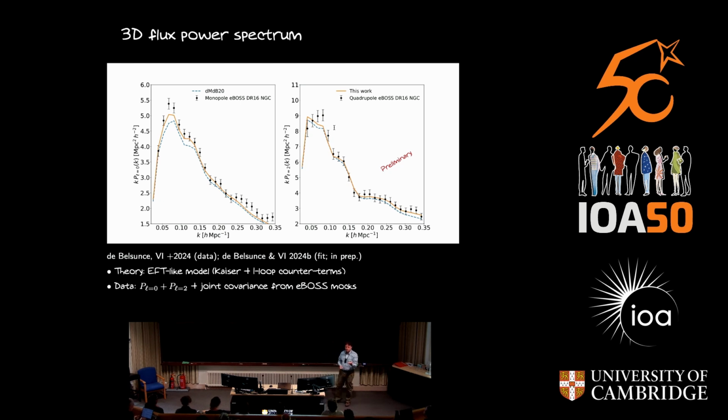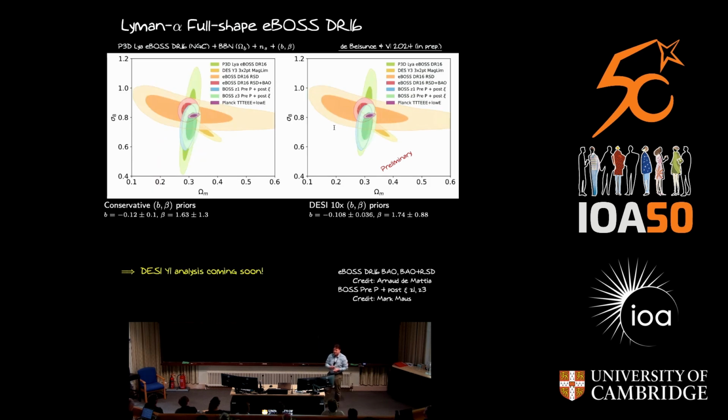And we are now in the process of using an EFT-like, an analytic modeling technique that people use to analyze galaxy clustering that comes from perturbation theory, and applying the same kind of methodology, the same kind of language to the Lyman-alpha forest measurements. And this is a paper that will be coming out very shortly. And I can show you some preliminary results. So typically people like to extract a couple of different parameters, but I will focus on these two here. We are only fitting for now flat lambda CDM, and we're trying to understand how consistent is the picture coming from Lyman-alpha forest clustering. This is really the first such analysis being done.